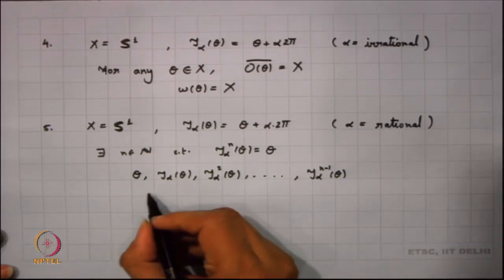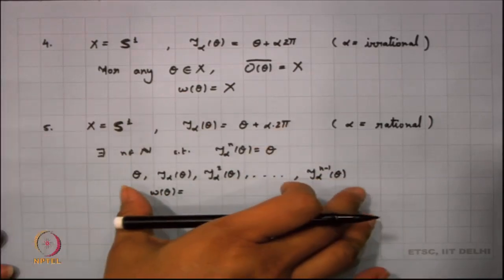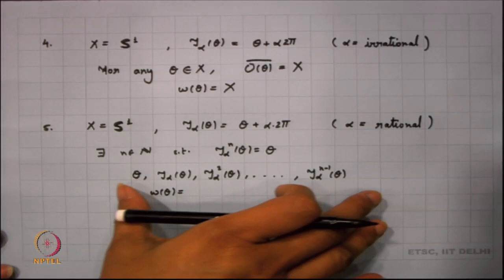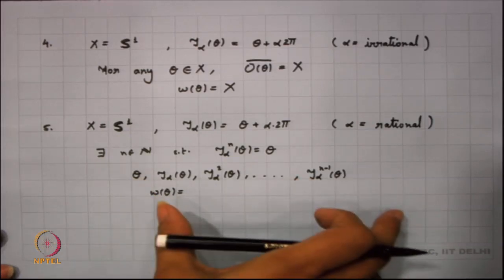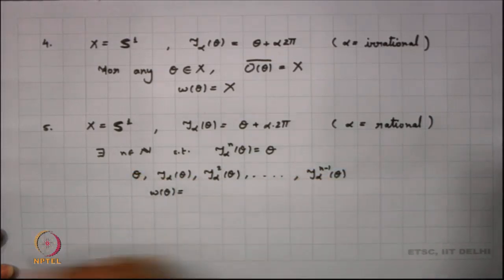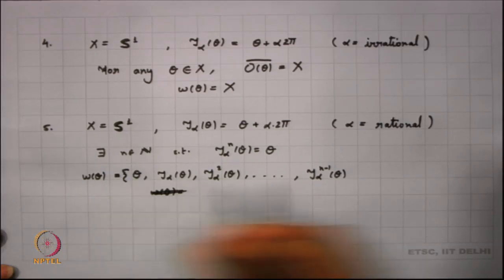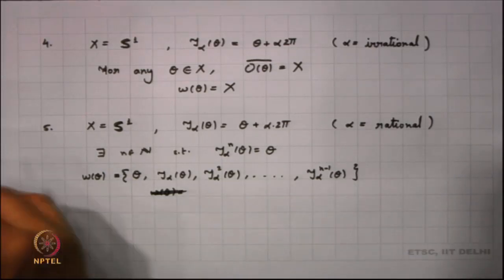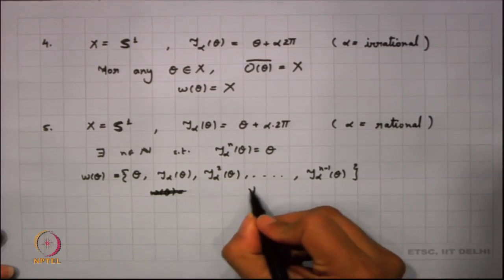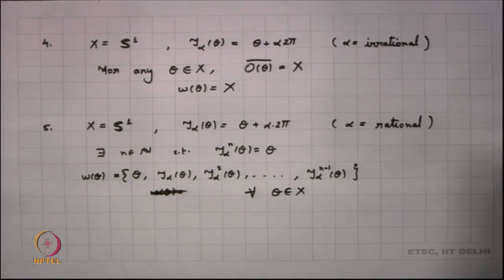So, what can we say about the limit set of theta? I always get a finite set. The orbit closure is just a finite set, and the orbit closure of any point in the orbit of theta is also this same finite closure, right. So, the omega theta here happens to be just this particular set, and this is true for every theta belonging to X. So, these examples give us some very interesting observations.